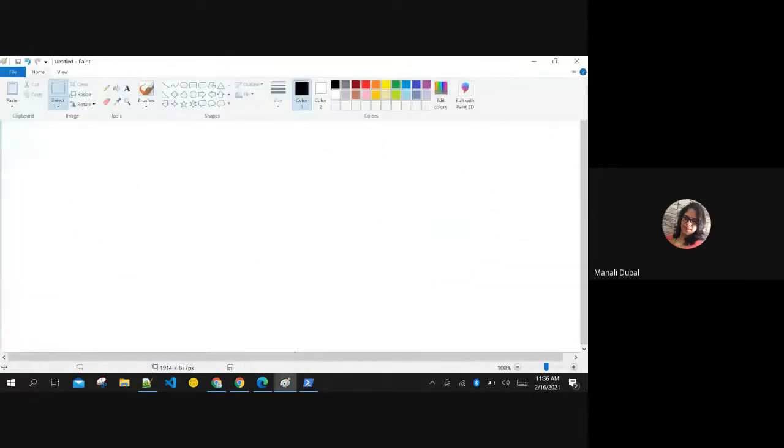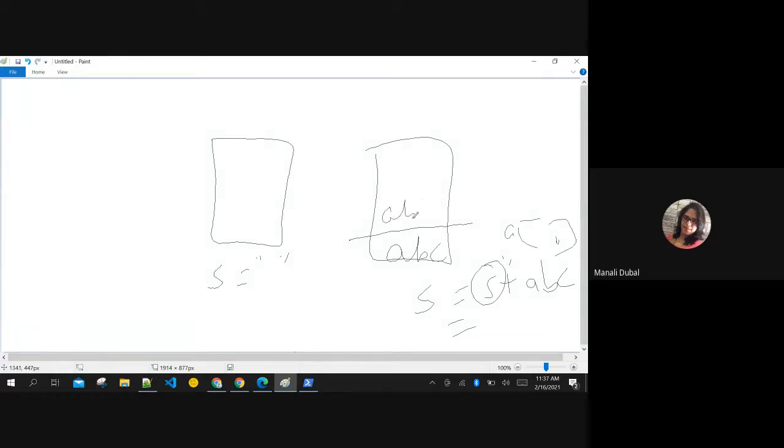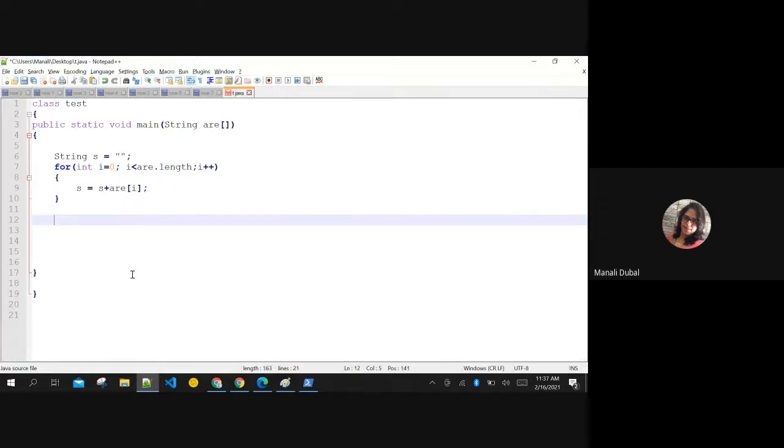It is an empty container initially, right? S is empty initially, like 0 plus 1 plus 1 plus 1. So it concatenates ABC first: S equals S plus ABC. Then next time, whatever is the next input from the array, it will concatenate ABC with that new input, and then the fresh new input. Addition is concatenation here in strings, so it will concatenate the strings any which way. Is this correct now? Yes.